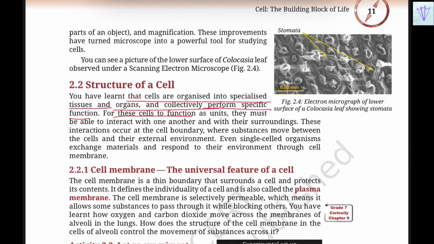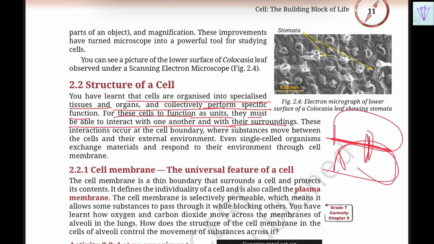So for these cells to function as units, they must be able to interact with one another and with the surroundings. So how is it possible they'll be able to interact when they have a cell boundary? So these boundaries will be interacting from one cell to another, exchange will be taking place. So even single cell organisms exchange materials and respond to the environmental conditions through the cell membrane.